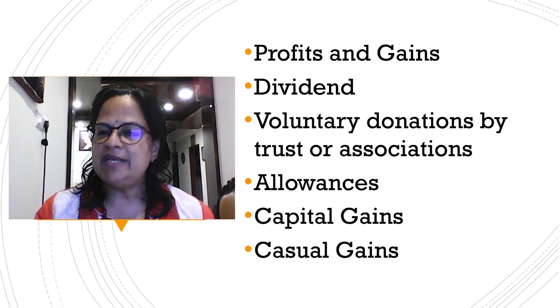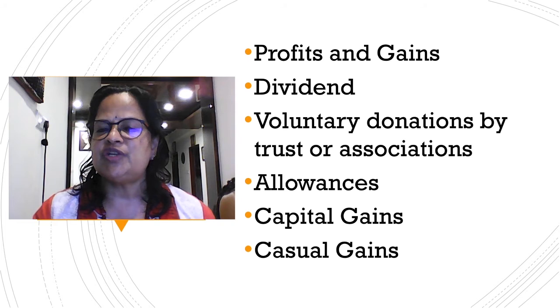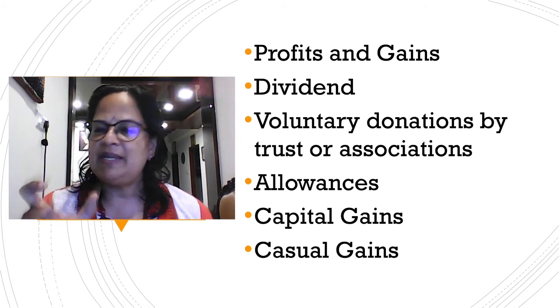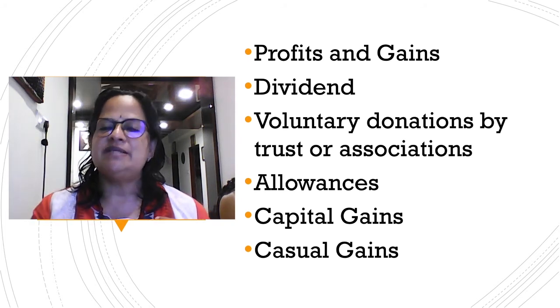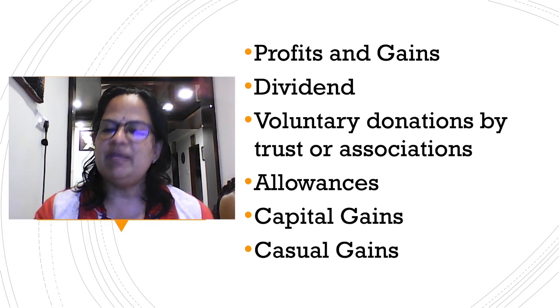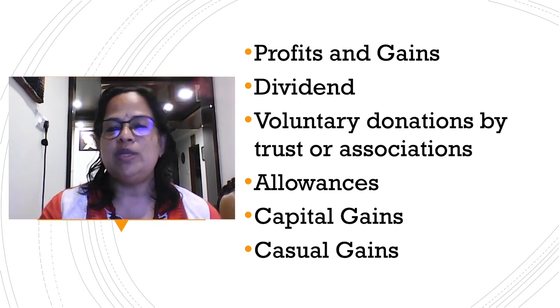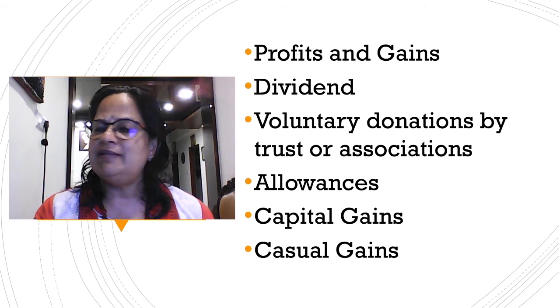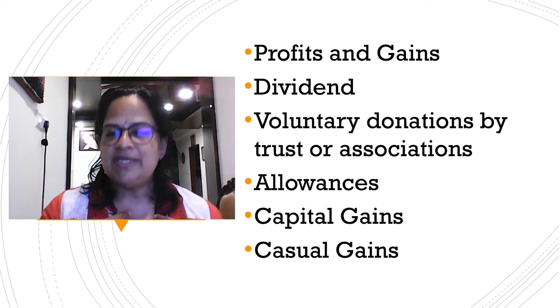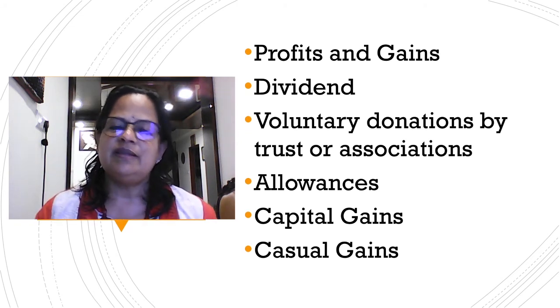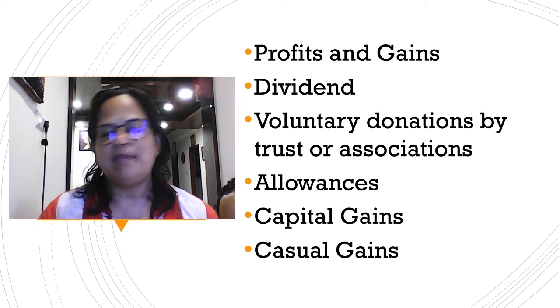Now capital gain. I've already explained, capital gain is related to a capital asset. Capital asset means you're buying that item for long-term use. It can be a vehicle, a house property, land, antique jewelry, a rare painting, anything like that. So you bought that, after a few years you're selling it, then you're getting a profit. So that is the capital gain.